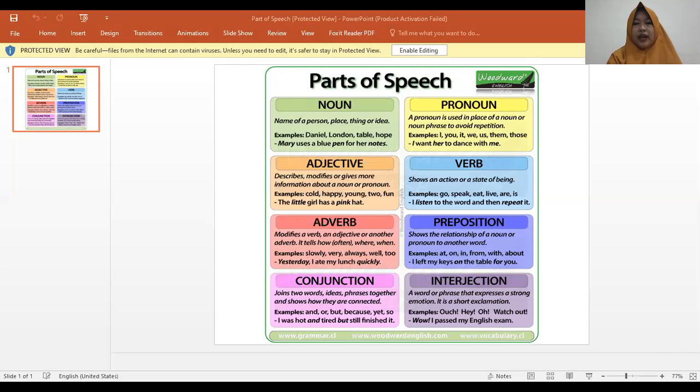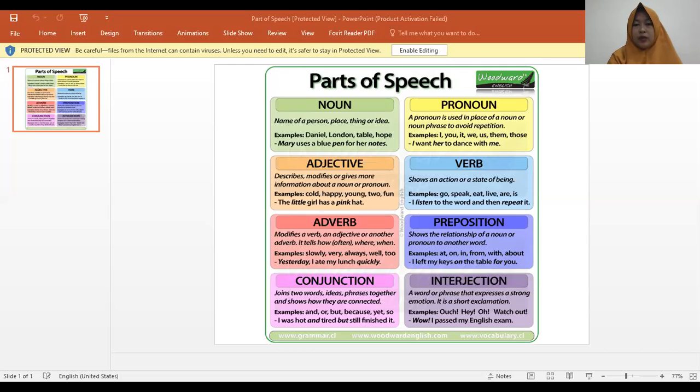And the fourth part of speech is called verb. It shows an action or a state of being. For example, go, speak, eat, live, are, is.